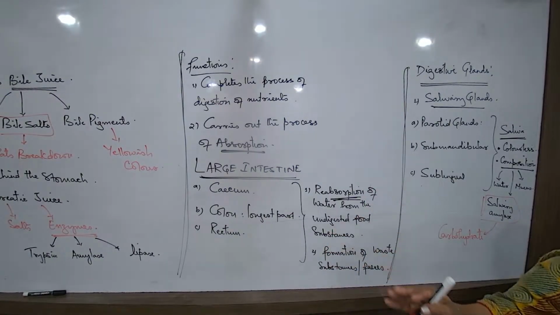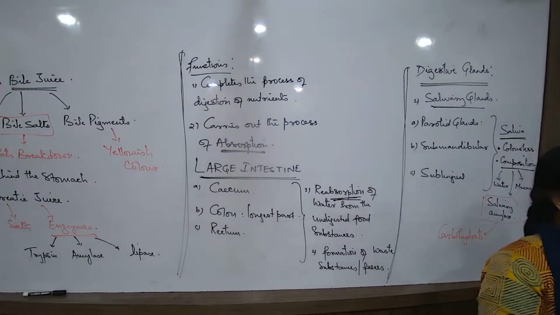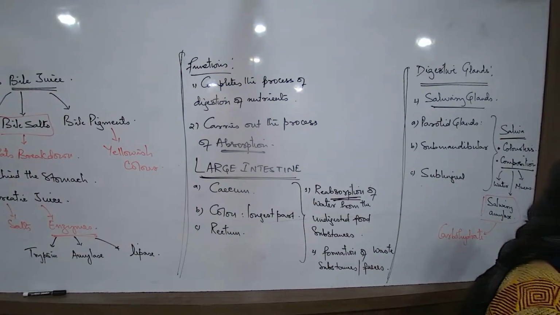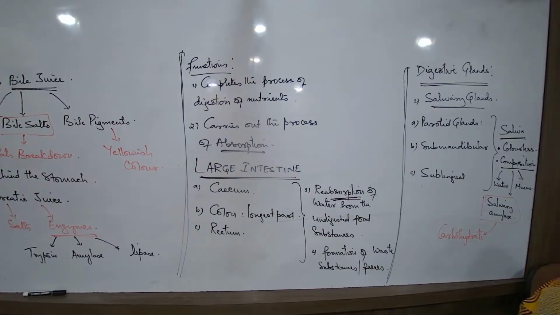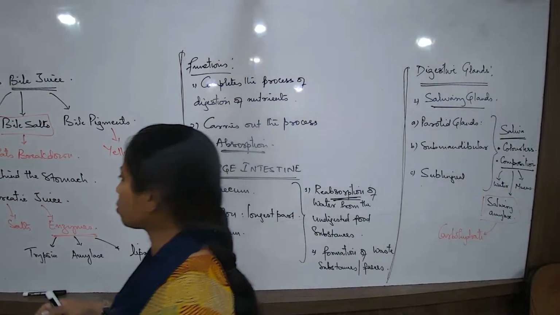In the next segment of the chapter, we will learn the different steps of digestion. But for that, you have to remember: trypsin is a protein digesting enzyme. Pepsin, trypsin, chymotrypsin, this type of names are always protein digesting. Pancreatic amylase, intestinal amylase, salivary amylase, always carbohydrate digesting. Lipases, pancreatic lipase, intestinal lipase, always fat digesting. I'm just giving you a basic rule to remember so it becomes easier this way.